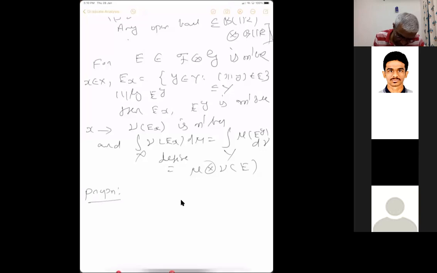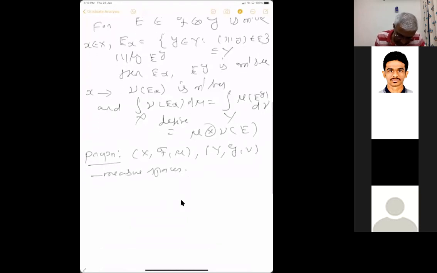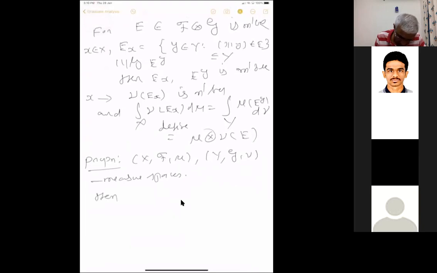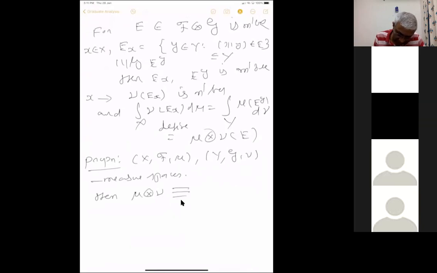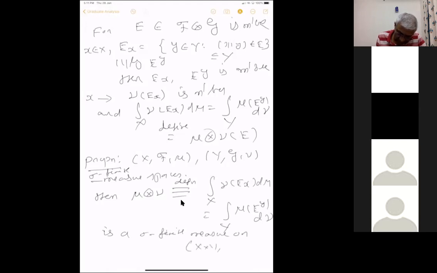Let me write in full detail. We have two measure spaces, and let us take these two measure spaces sigma finite. Then mu tensor nu, which is by definition equal to the integral over X of nu of E_x d mu, which is also equal to the integral over Y of mu of E_y d nu, is a sigma finite measure on X cross Y.